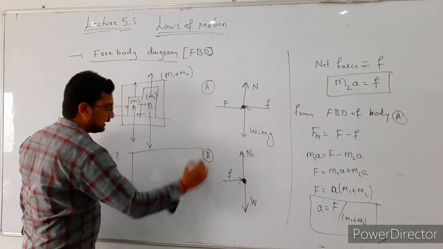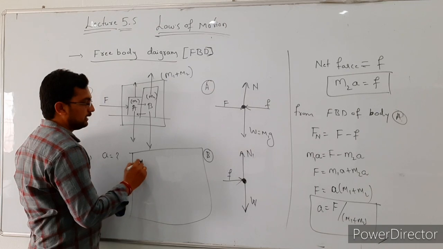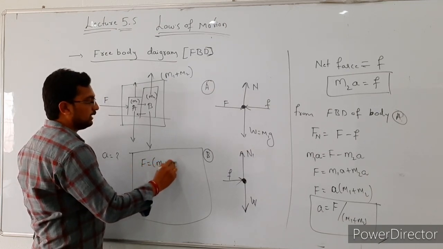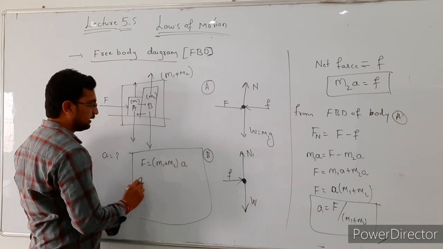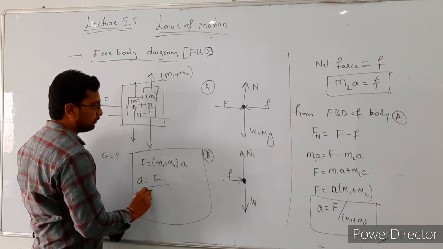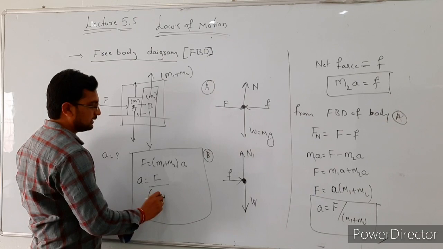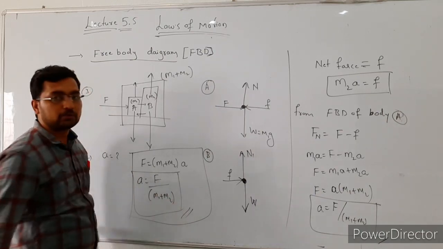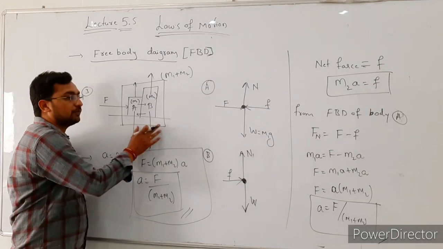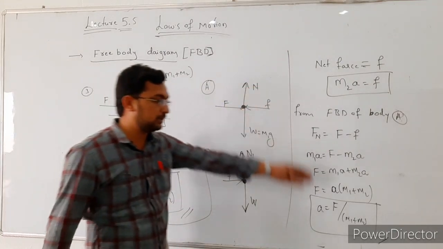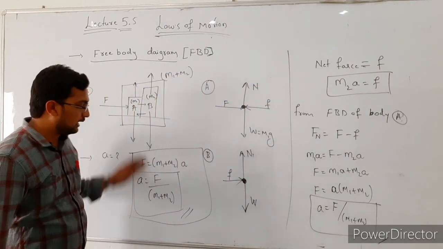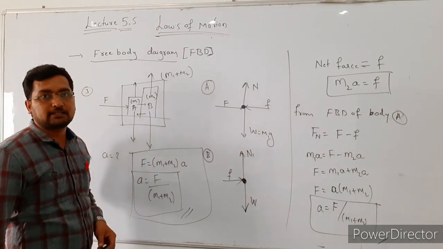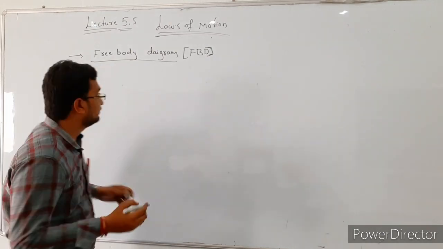So the acceleration of this system is, F is equal to m1 plus m2 into a. Then acceleration is equal to force divided by the total mass of the system, that is m1 plus m2. So this is one method to calculate the acceleration of the system and this is another method. So the next one.